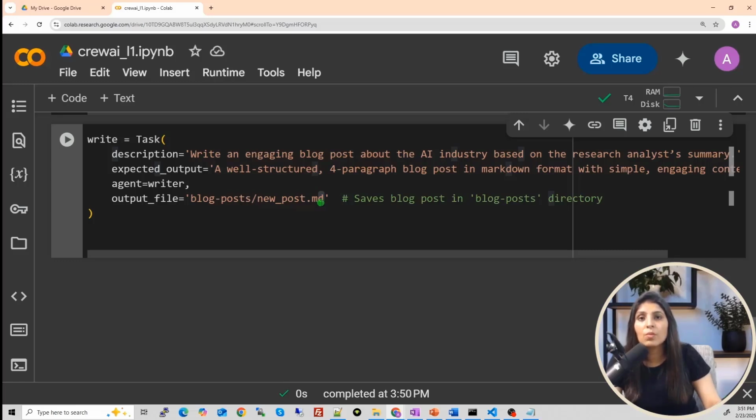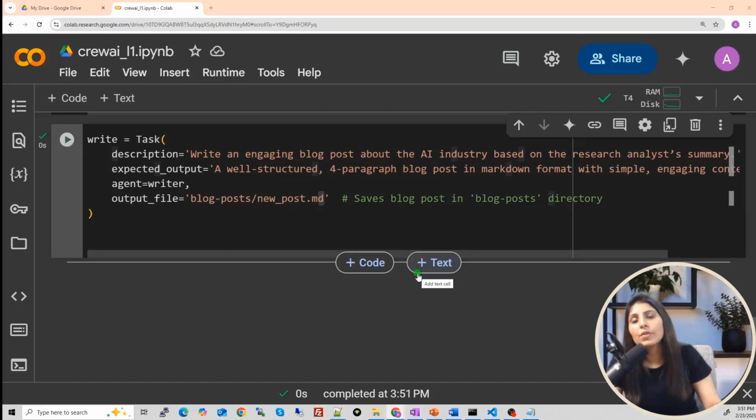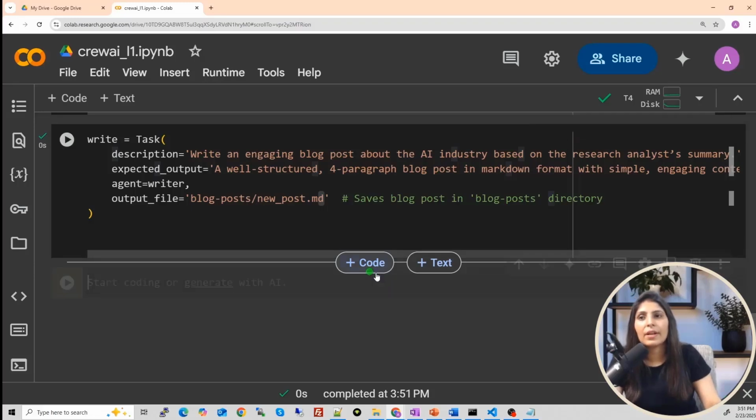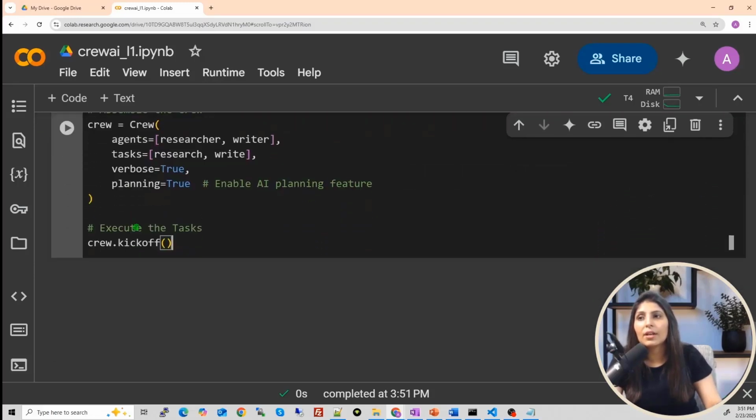So the writer agent will write a post. That post we can find in blog post folder. We will have a file with the name of this name, and then when you'll open that newspost.md file, you can see a blog on latest AI trends. So let's run this also. Now we have the task, we have agent, we have tools. Now we want to write the code for Crew, means the process, and we will run it. To do that, we are writing like this.